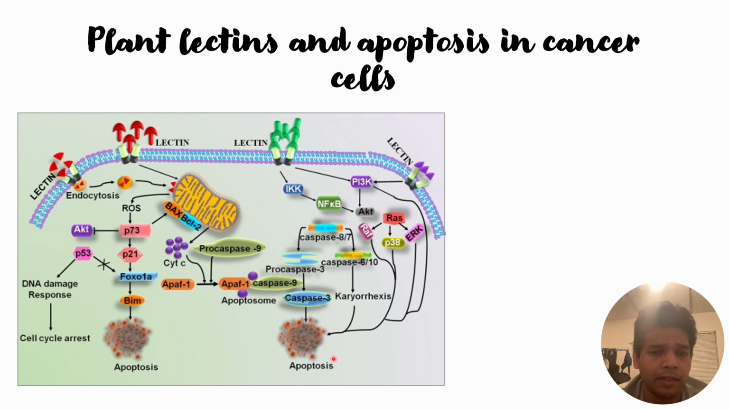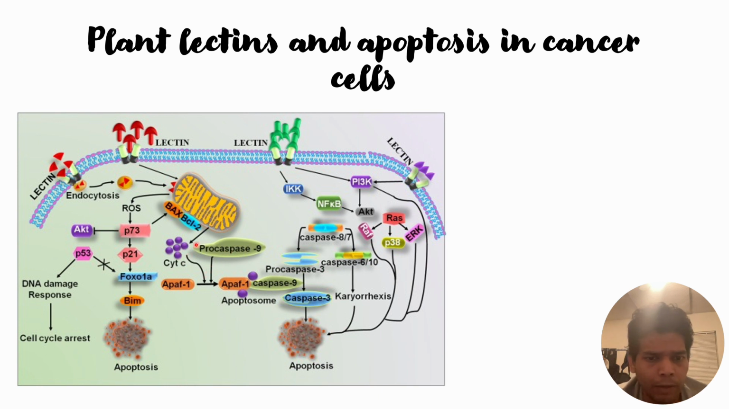And these pathways are known as extrinsic apoptosis pathways, and they are triggered by the lectin interaction with the cell surface membrane directly. However, in the other case, when lectins interact with the cell surface membrane, it will lead to downstream signaling pathways in the mitochondria, and that will trigger the apoptosis. So this pathway is commonly known as the intrinsic apoptosis pathway, and this one is known as the extrinsic apoptosis pathway.